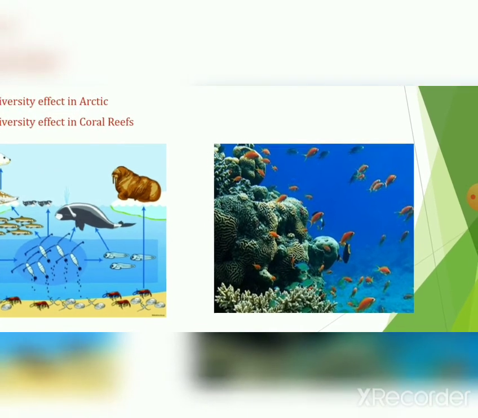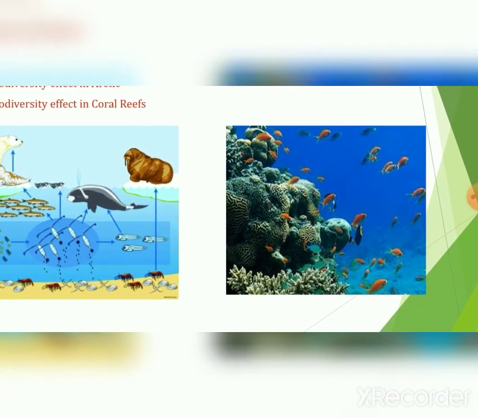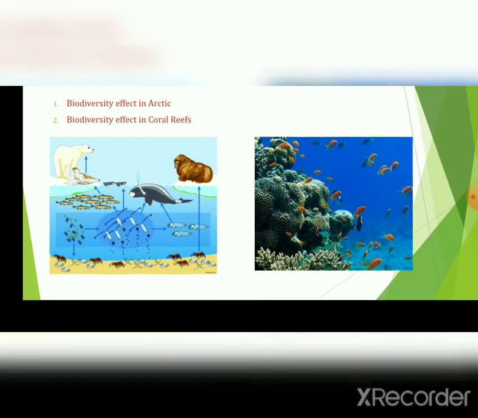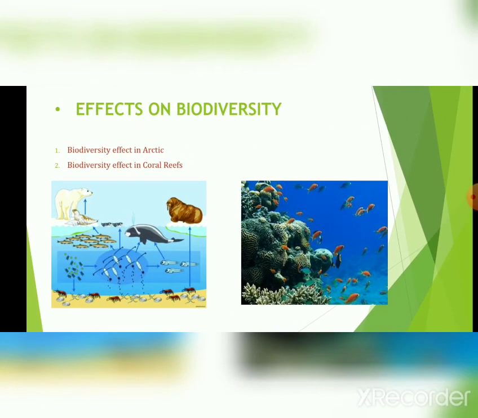Coral reefs mean inner ocean. There is also an ecosystem there. A smaller fish is eaten by larger fish, and the ecosystem continuously goes on. So this is also one of the effects on biodiversity.